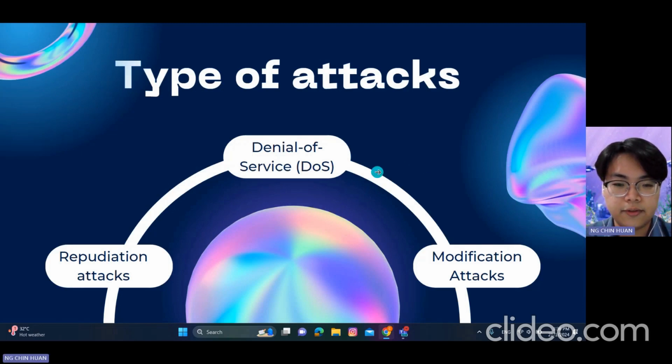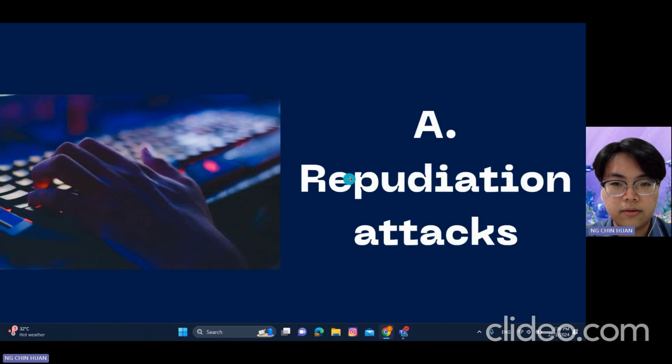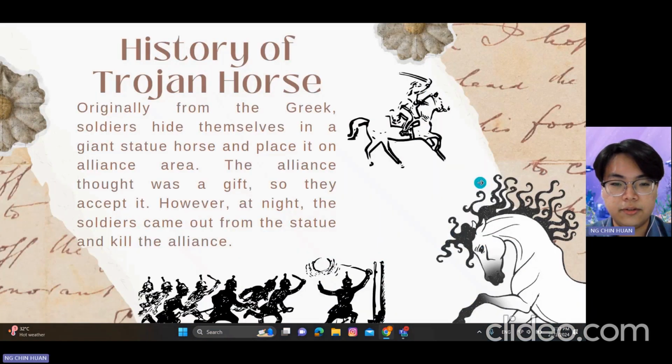There are 3 types of attacks that will be highlighted in this presentation, which are repudiation attacks, denial of service, DOS, and the last one is modification attacks. So now, let's move on to the first attack, which is repudiation attack. Before we go deep into this topic, I would like to share the history of Trojan horse.